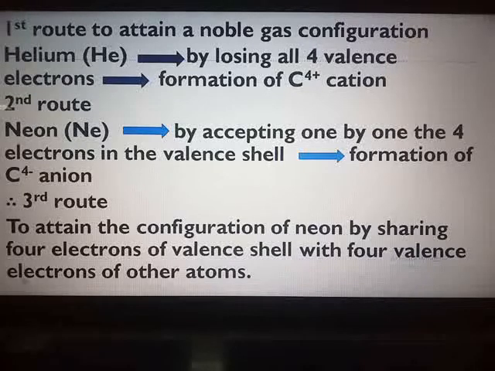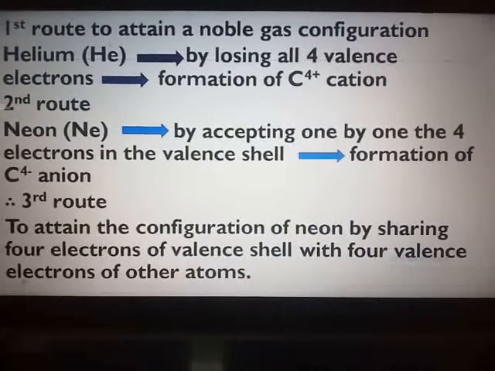So in this method, the 2 atoms share valence electrons with each other, and the valence shells of both the atoms overlap and accommodate the shared electrons. And the carbon atom adopts this rule to attain a noble gas configuration and hence forms a new type of bond, that is covalent bond.